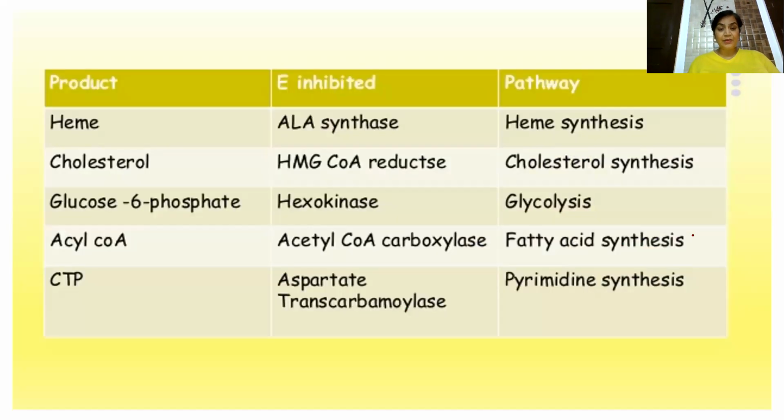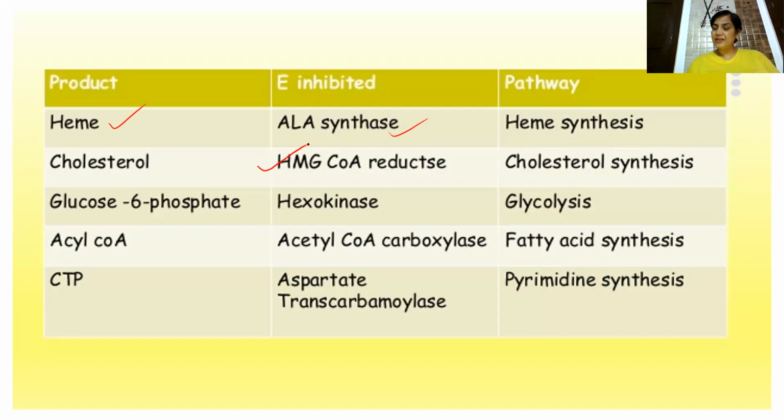And examples of end product inhibition you can see in the synthesis of heme. The enzyme inhibited is ALA synthase, which is the first enzyme of heme synthesis, when glycine combines with succinyl coenzyme A. Similarly, in cholesterol biosynthesis, this is the enzyme inhibited.